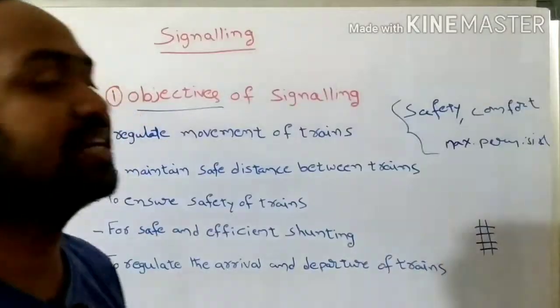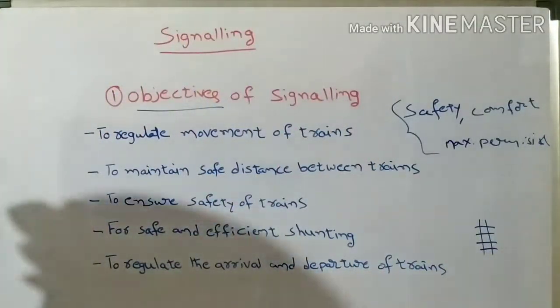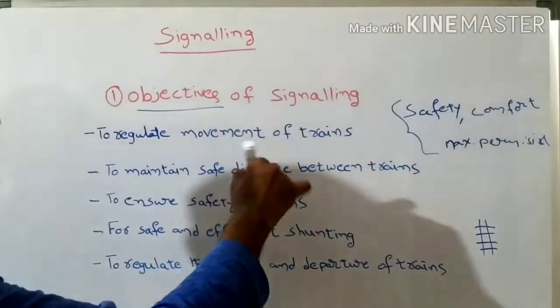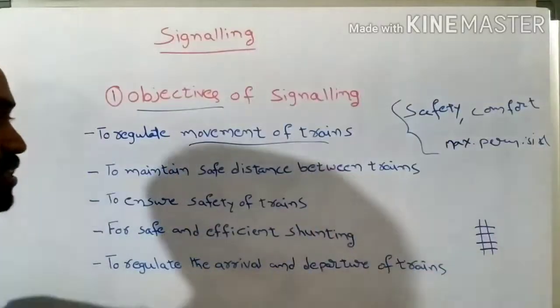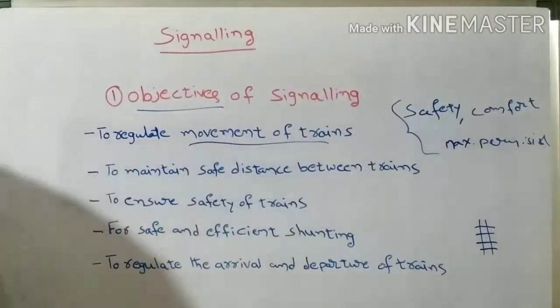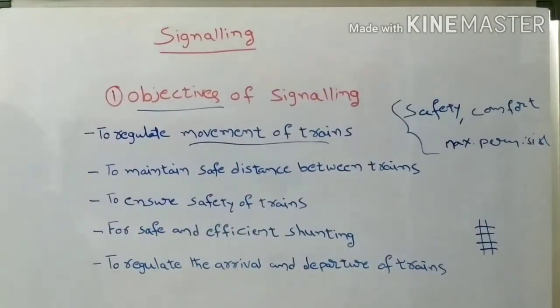In those cases the signaling system will be helpful. So the basic objective of signaling is to regulate the movement of trains in case of crossings, turnouts, and entering or leaving the railway station.